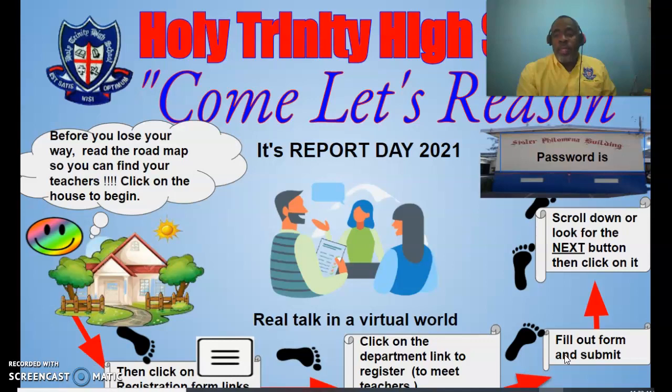Next, fill out the form and submit. Then you're going to scroll down or look for the button. The name of the button is Next. Then you're going to click on it. And of course, you'll be asked to put in your password, and you're going to use the password that is written on the card that you receive. So let's try.